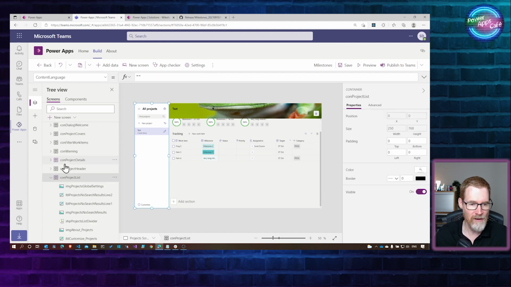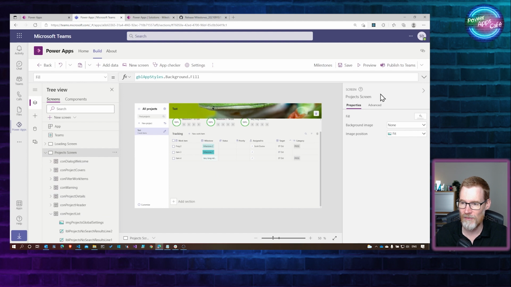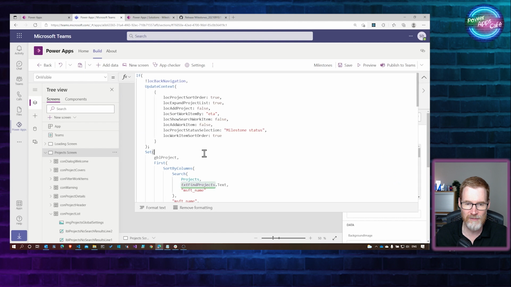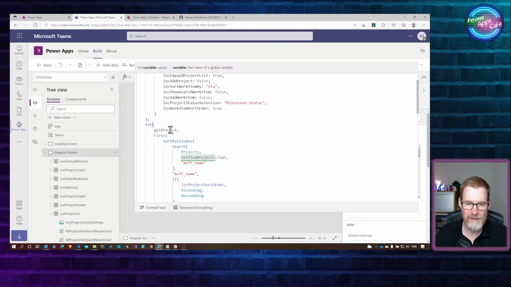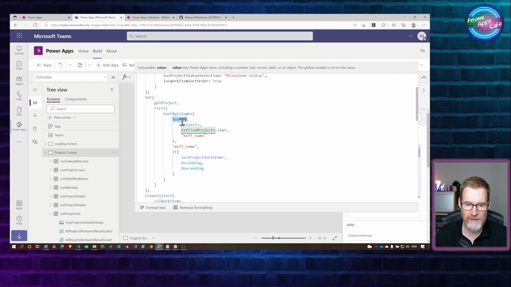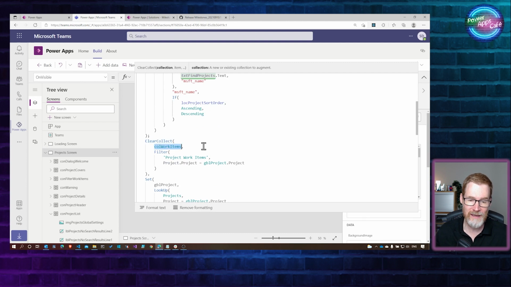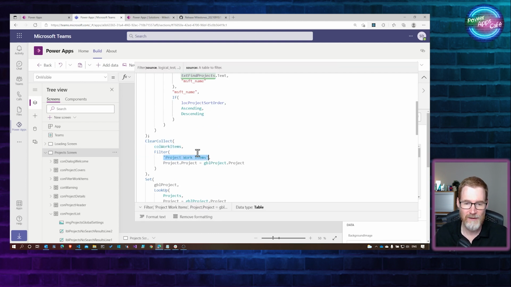Probably on the start of the screen, if we go to the OnVisible action here, that's usually where this kind of stuff goes. So here we go. We're setting the project, we're searching the projects, and we are clear collecting. So basically, what it's doing here is filtering the project work items by the project you have selected. And then it is loading them into this colWorkItems based on that filter. And so this colWorkItems is now disconnected from the project work items. It's an in-memory collection.